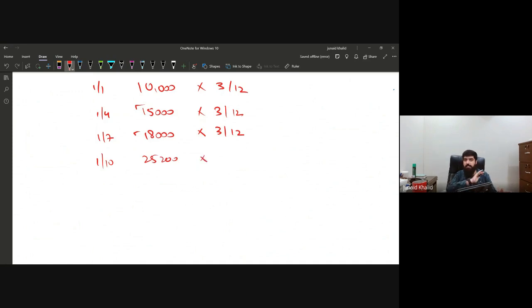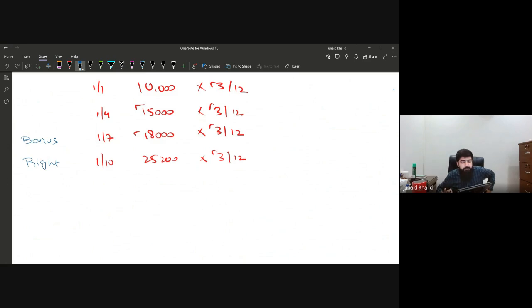And after this, there is no further issuance. So October, November, and December multiplied by 3 divided by 12. You can reconcile it. If these number of months are equal to 12, it means you have done the perfect calculation. Now, one thing that I need to note down is that on 1st of July, we have issued the bonus shares, and on 1st of October, we have issued the rights shares.